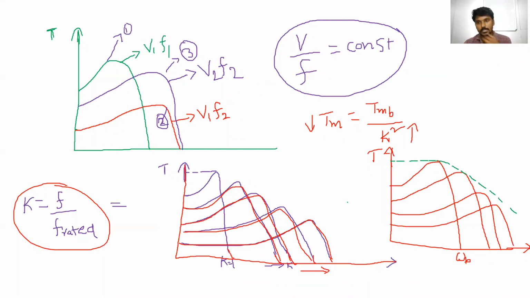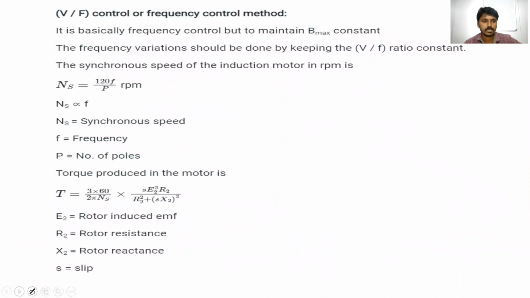Clear? So for that purpose, in order to maintain constant torque up to base speed, we go for the V by F equal to constant method, variable voltage and variable frequency with V by F equal to constant. So what does V by F equal to constant mean?